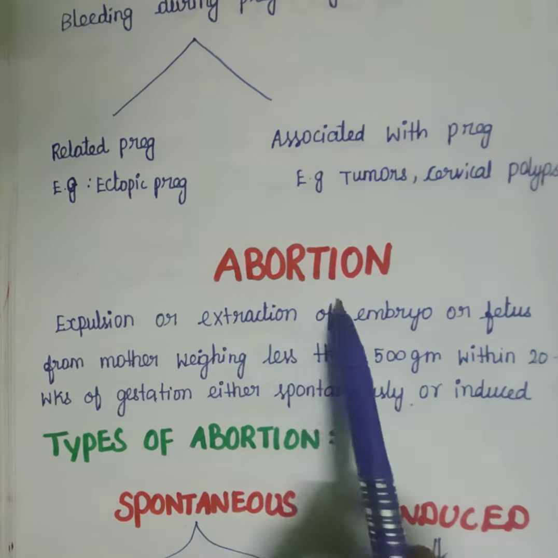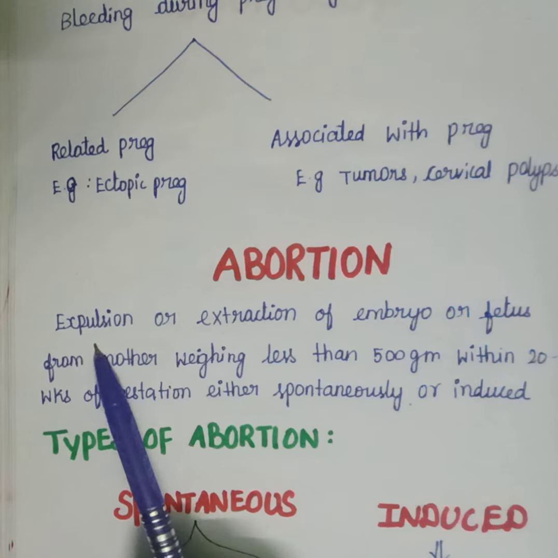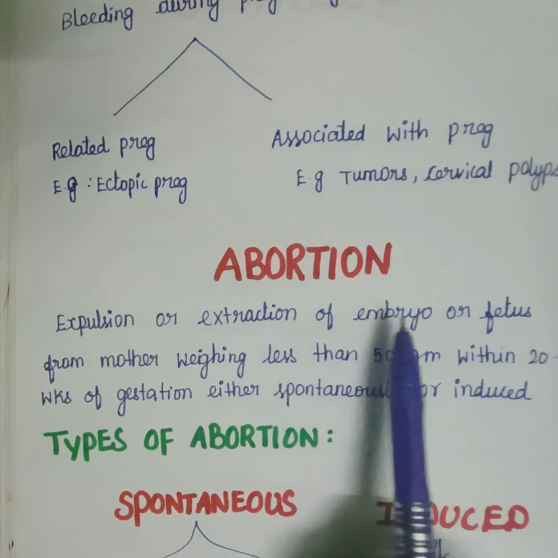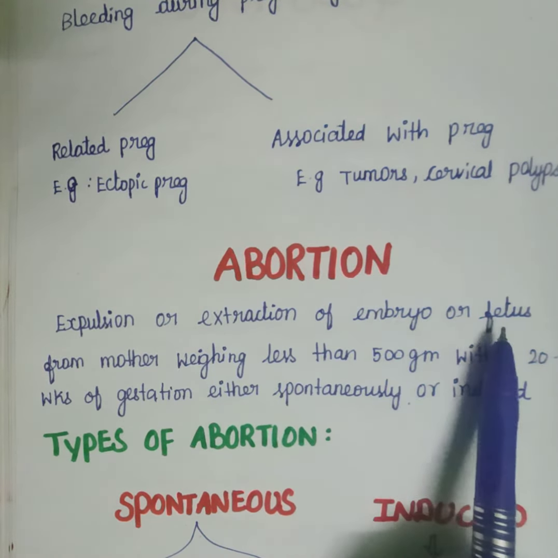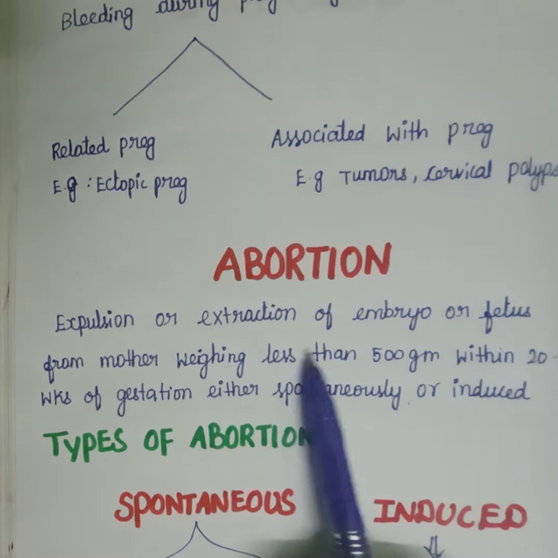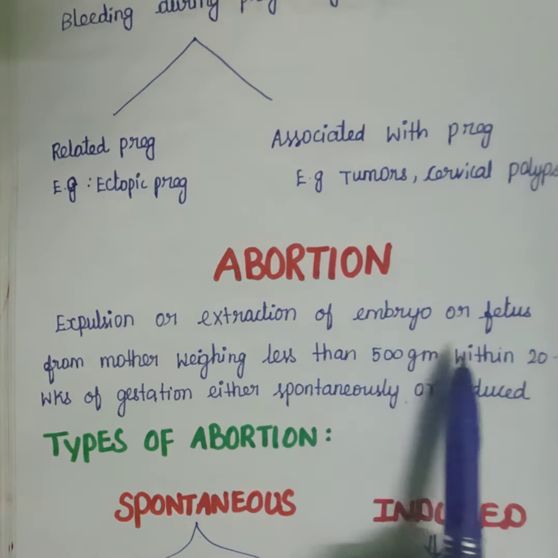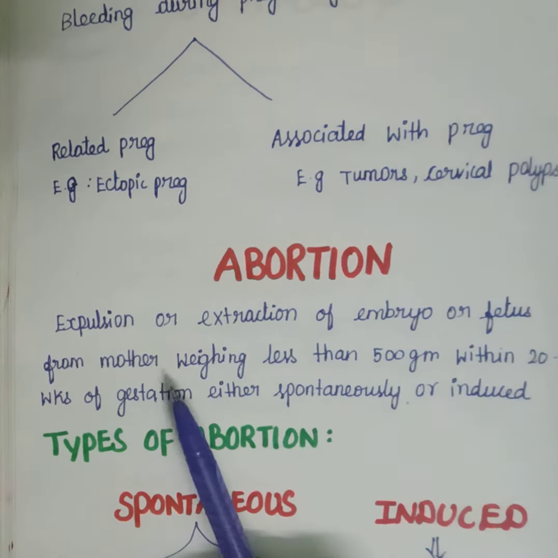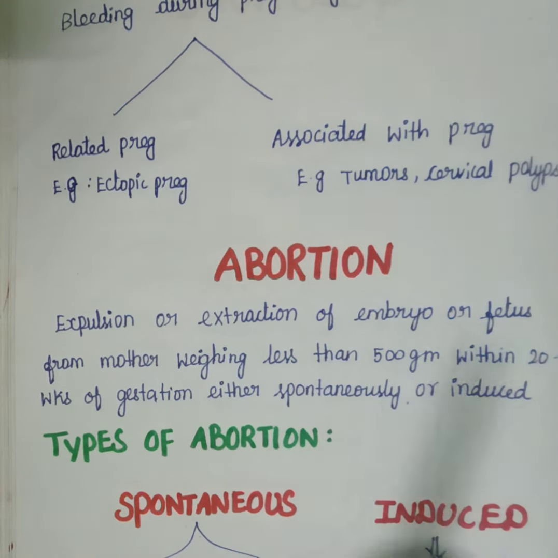Abortion is the expulsion or extraction of an embryo or fetus from the mother, weighing less than 500 grams, within 20 weeks of gestation. It can be done either spontaneously or induced. So this is the definition of abortion.